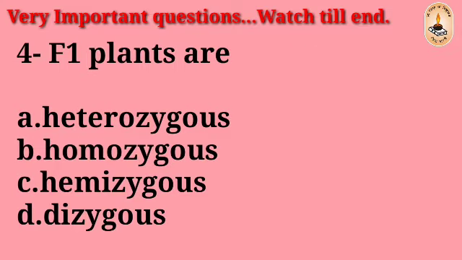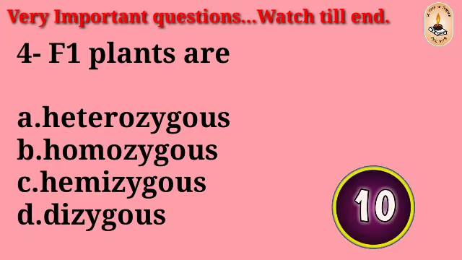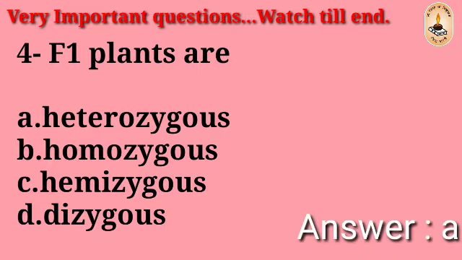Question number 4: F1 plants are heterozygous, homozygous, hemizygous, dizygous. The right answer is A, heterozygous.